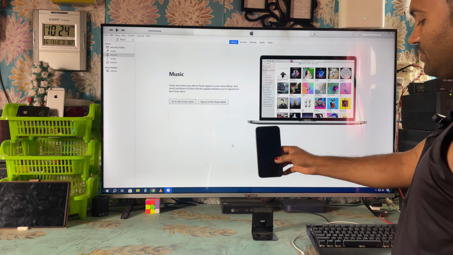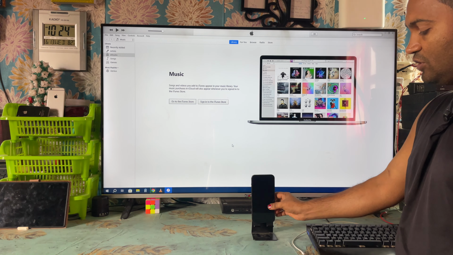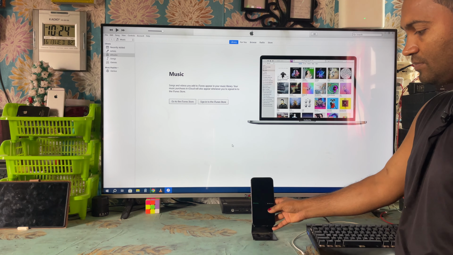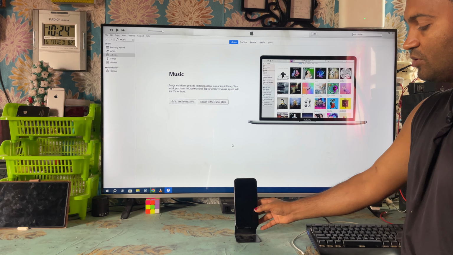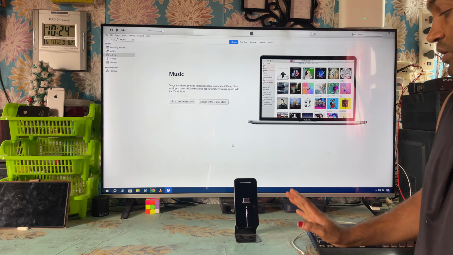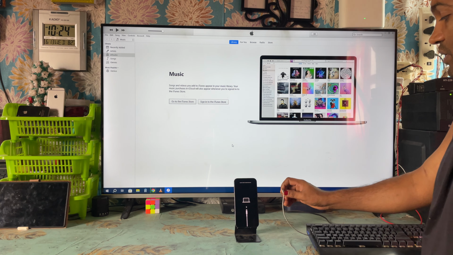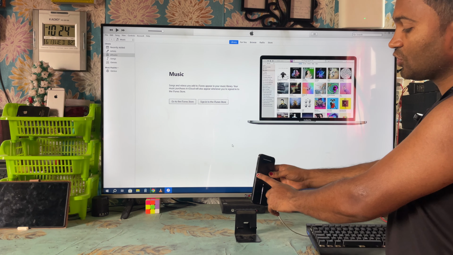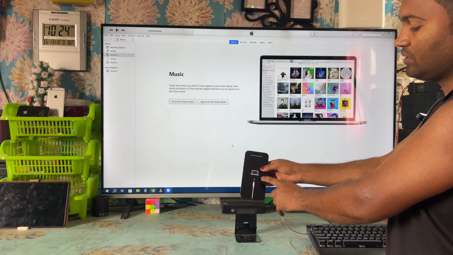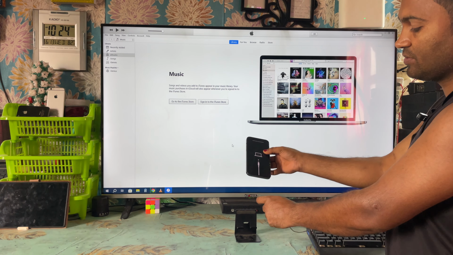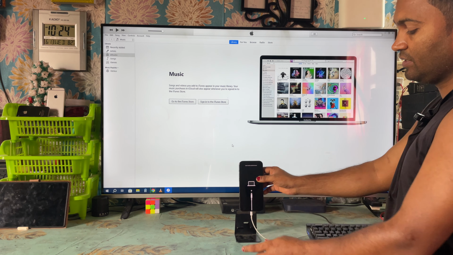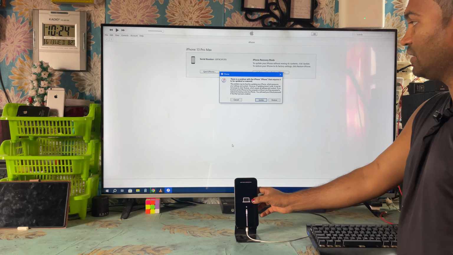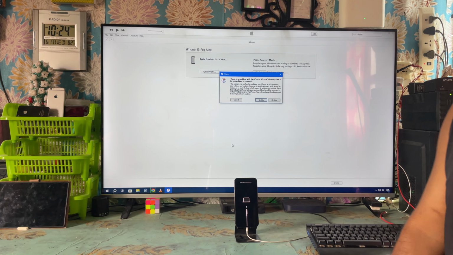Now it's taken, guys. So this is the strategy you will have to use. Now see, it will go automatically into DFU mode. So now, quickly you will have to press up, down, and keep holding the on/off key or power key. Now see, iTunes has detected the device properly.